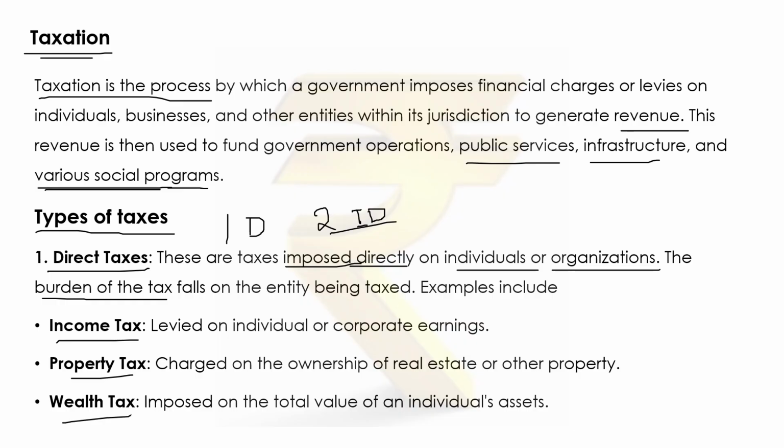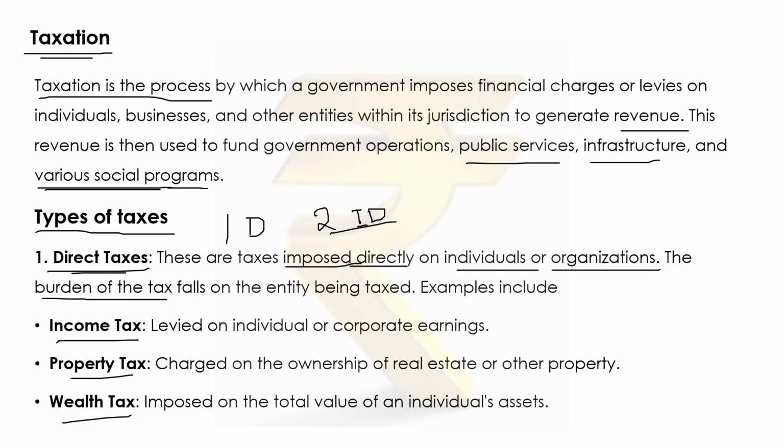In a direct tax, the burden of the tax falls on the one person who is paying the tax. He will bear the burden of the tax. There is no possibility to shift the burden of the tax from one person to another person in direct taxes.